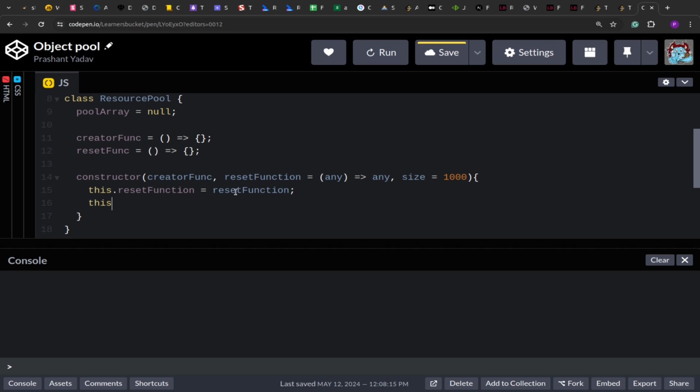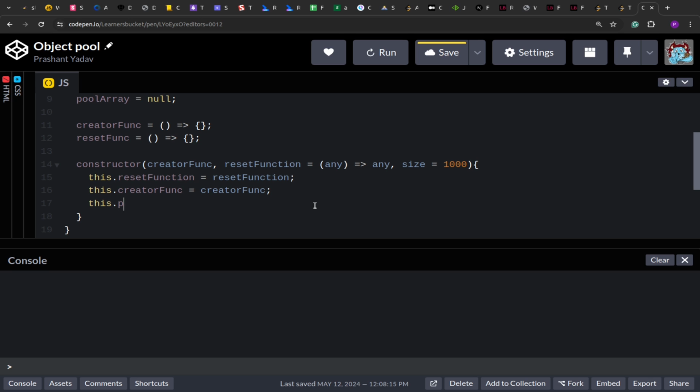Then our creator function is our creator function. So here we are overriding these two values. We are setting the values that we are accepting in the constructor. And then finally, we set the pool array. So we define it upfront. We create a new array of the defined size. Then we fill it with 0, which is a default value. You can fill it with 0, null, undefined, it's up to you.